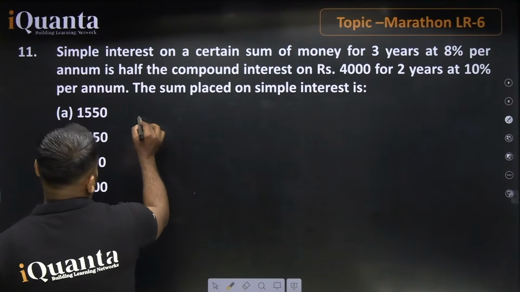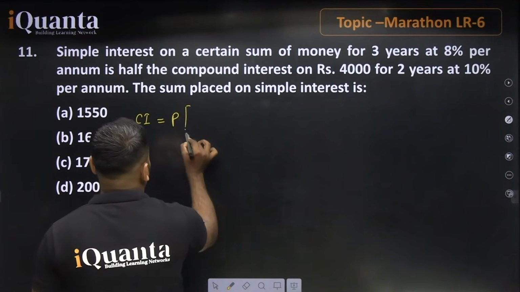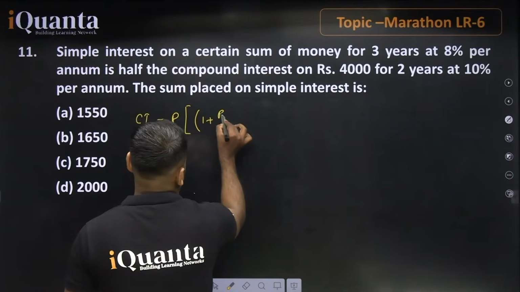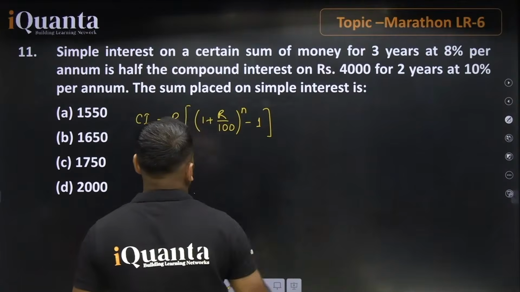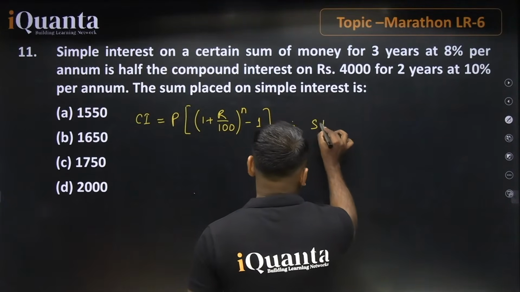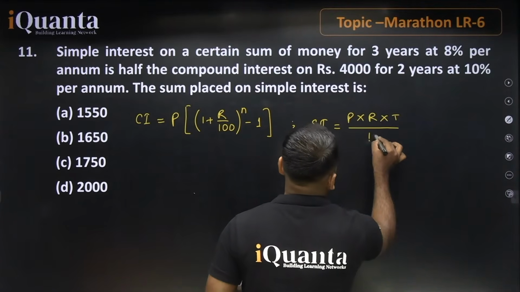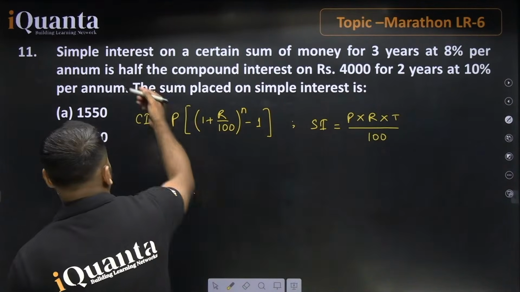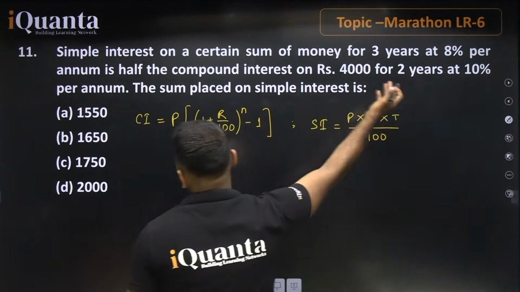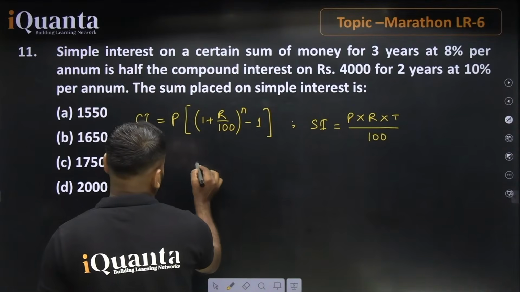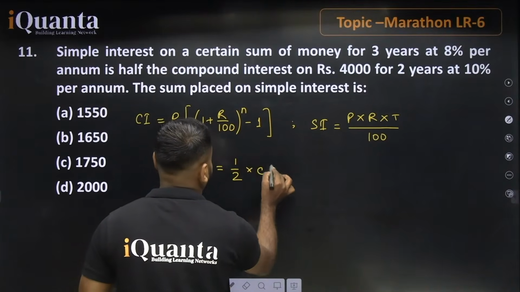So guys, it is very clear that the formula for compound interest is P into (1 plus R divided by 100) whole power n, minus 1. This is the formula for finding compound interest, and you know that simple interest is equal to P into R into T divided by 100. The statement says that simple interest on a certain sum of money, principal unknown, for 3 years at 8% per annum is half of the compound interest, right?